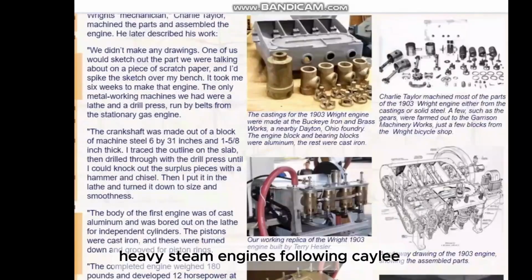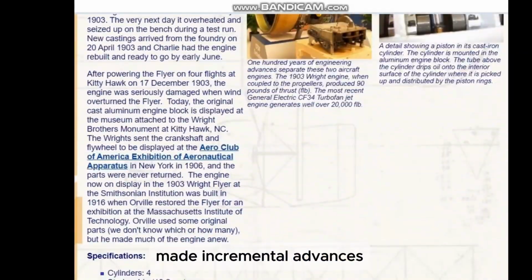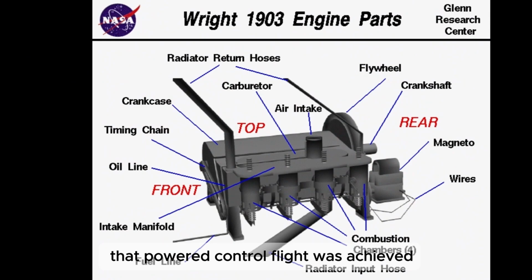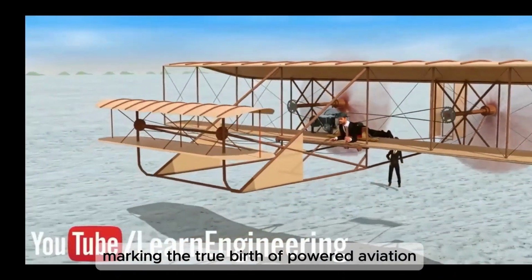The Wright Flyer's engine was custom-built and was lightweight enough for flight, which was a critical advancement over earlier heavy steam engines. Following Cayley, other inventors like Clement Ader and Otto Lilienthal made incremental advances, but they couldn't fly successfully until the Wright brothers in 1903 that powered, controlled flight was achieved. They used a lightweight gasoline engine, marking the true birth of powered aviation.